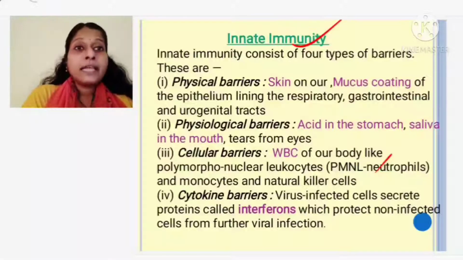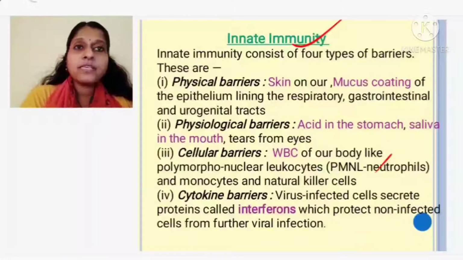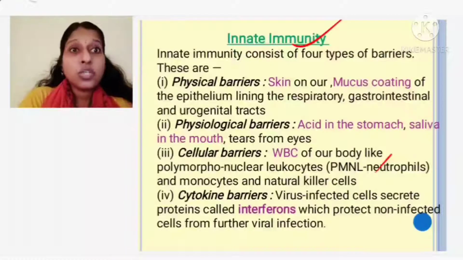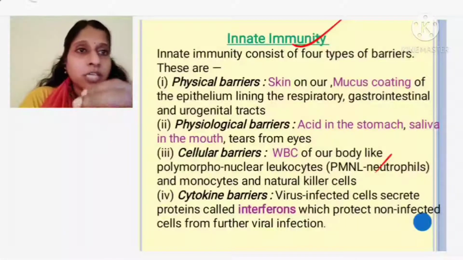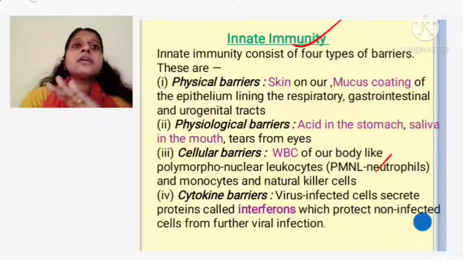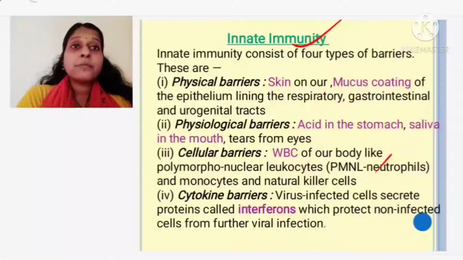If the germs escape from the mouth through food and enter the stomach, there is hydrochloric acid produced by the stomach which controls and kills the germs. So these are all physiological, meaning functional: producing enzymes and secretions, and then killing the germs. My body can naturally do it, everyone can do it. It is a natural defense mechanism, present from birth.